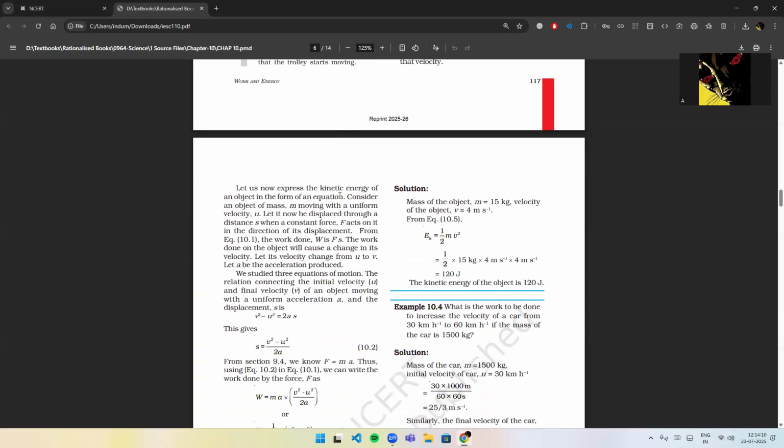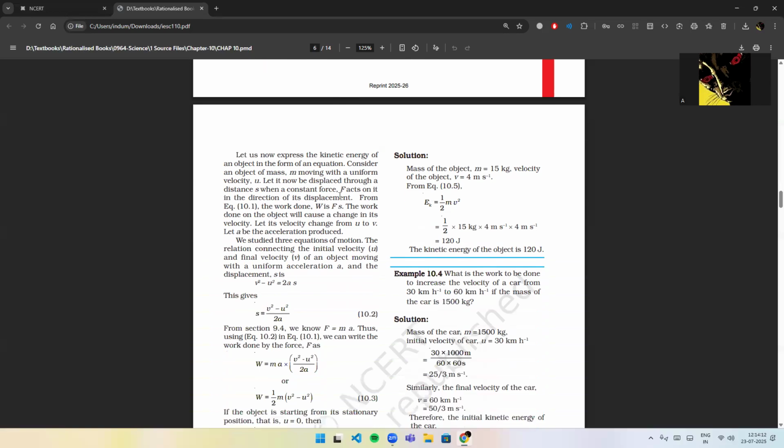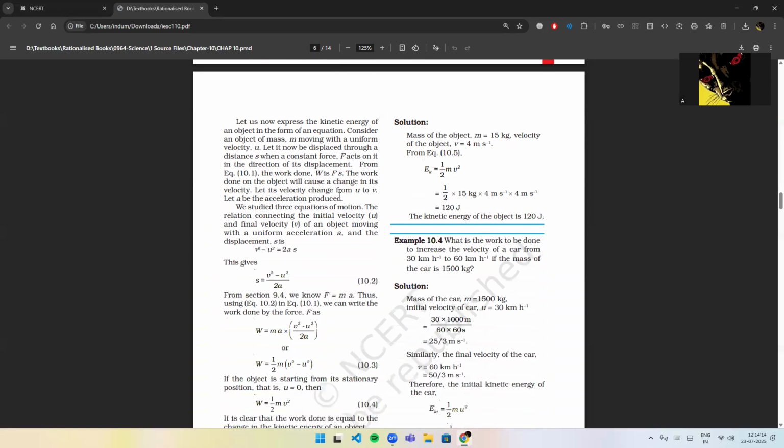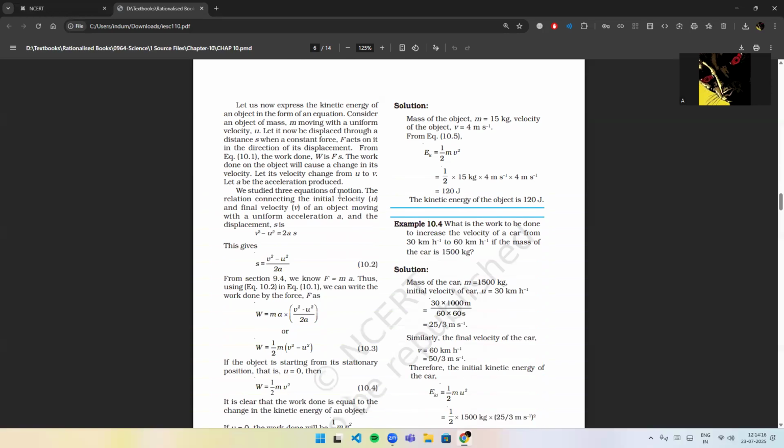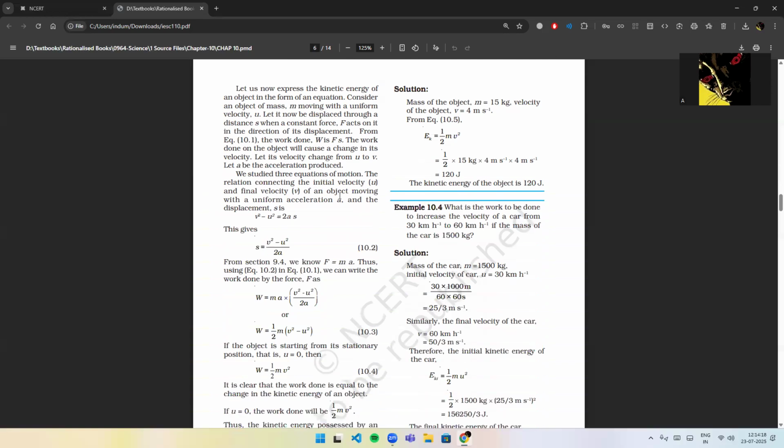Let us now express the kinetic energy of an object in the form of an equation. Consider an object of mass m moving with a uniform velocity u. Let it now be displaced through a distance s when a constant force F acts on it in the direction of its displacement. From equation 10.1, the work done W is Fs. The work done on the object will cause a change in its velocity. Let its velocity change from u to v, and let a be the acceleration produced.